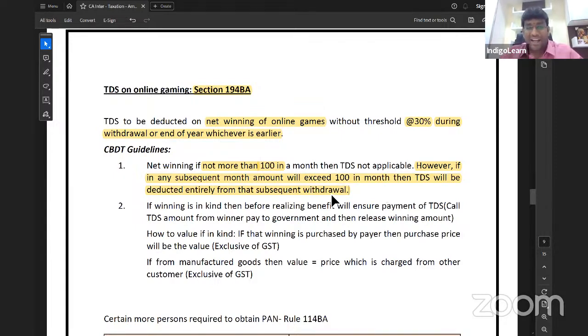And if winning is in kind, then before realizing benefit, they will ensure that payment of TDS is done. Then basically what will happen is they'll ask TDS amount from the winner and pay to the government. And how to calculate winning if it is in kind? If it is in kind, and if the winning is purchased by the payer, then we'll take purchase price exclusive of GST. And if it is manufactured goods, then the value will be price which is charged from the other customer, exclusive of GST. That's the story.